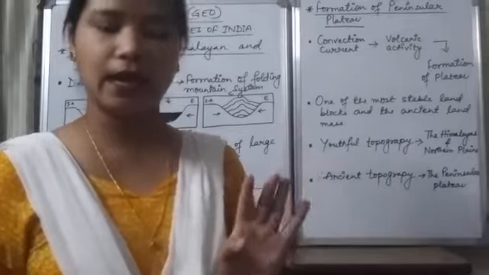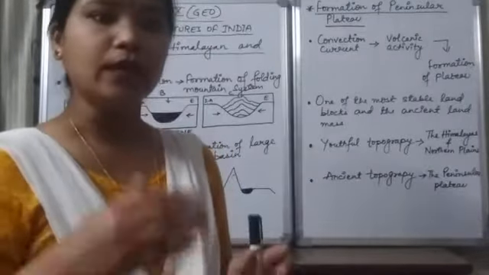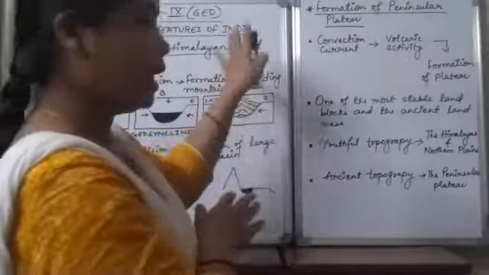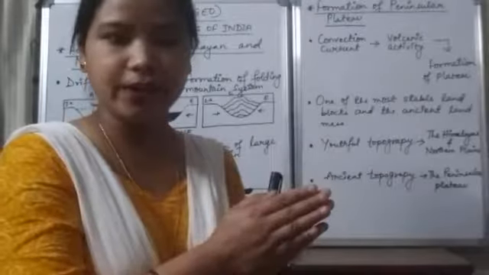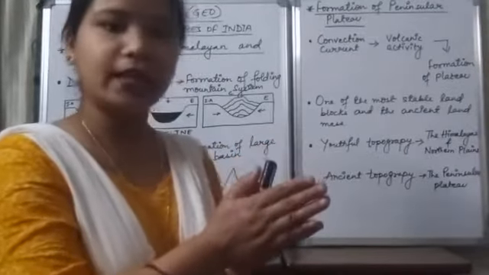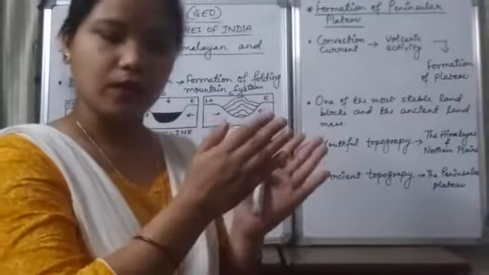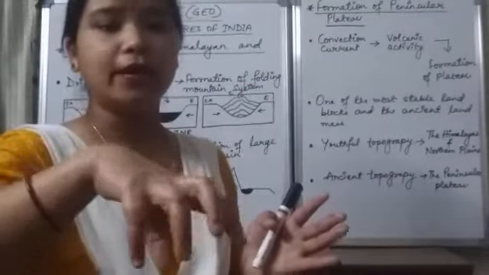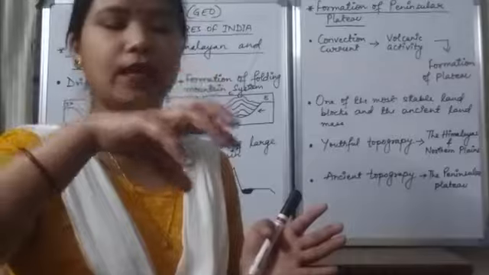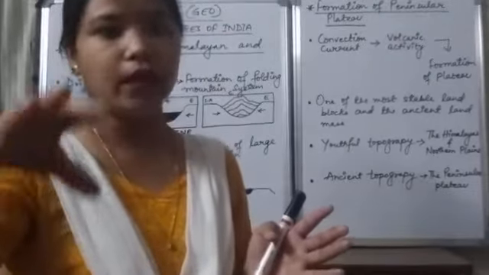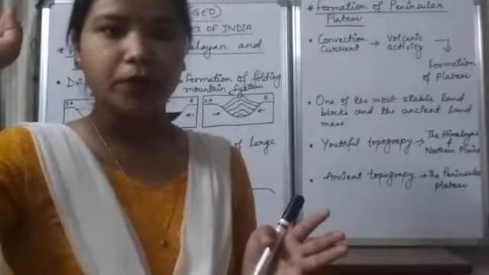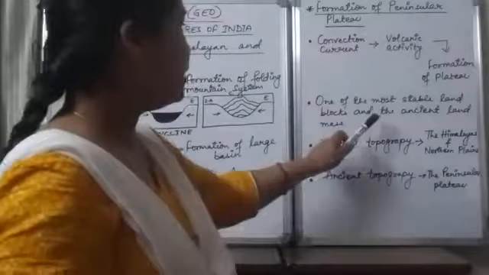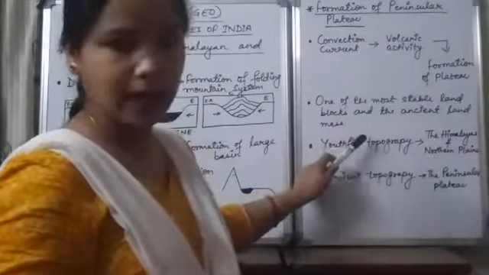And it was an ancient landmass. Why is it said to be an ancient landmass? Because we all know that the formation of the Himalaya was a recent activity, which took place recently, but the peninsular plateau was an ancient landmass which was already there from the time of Pangaea. So that is why it is called the ancient landmass.